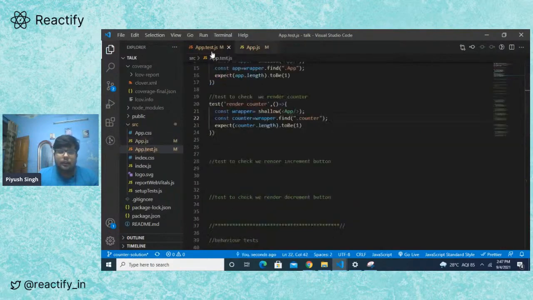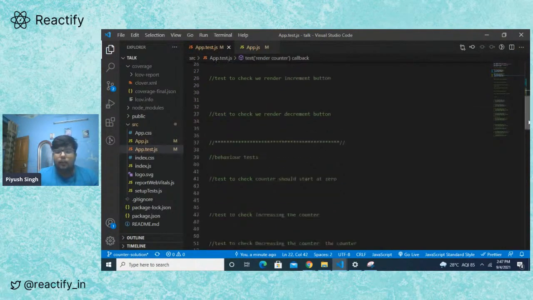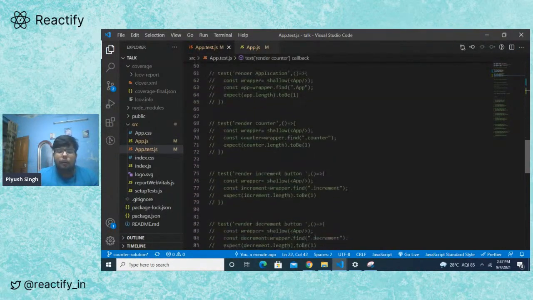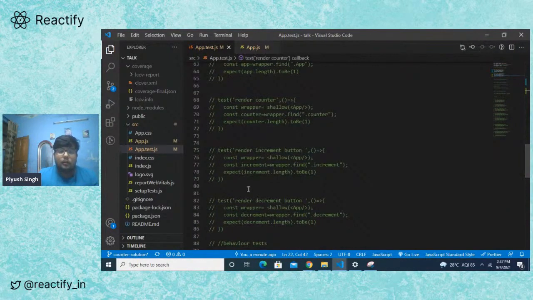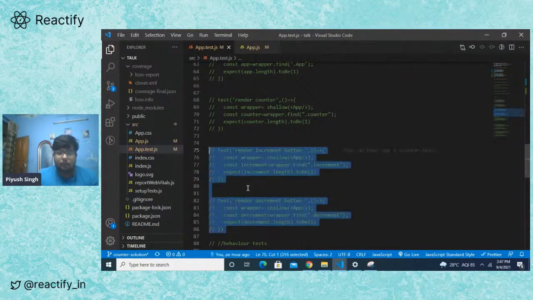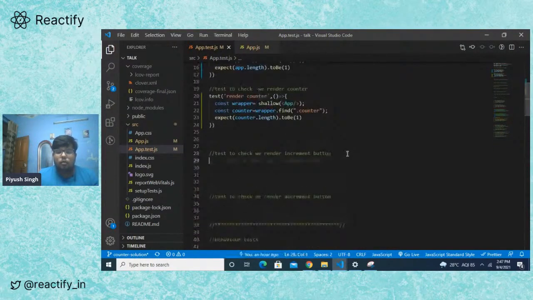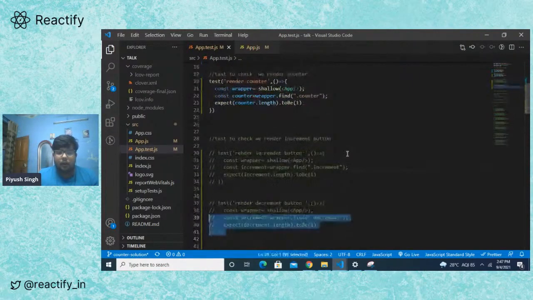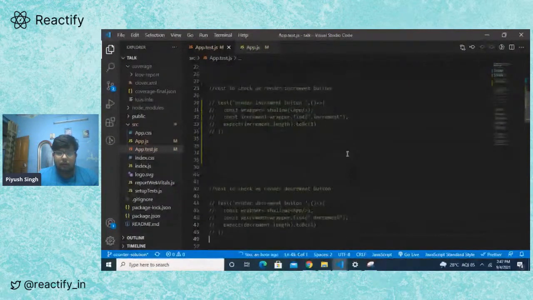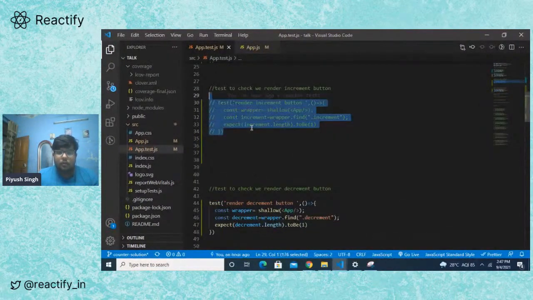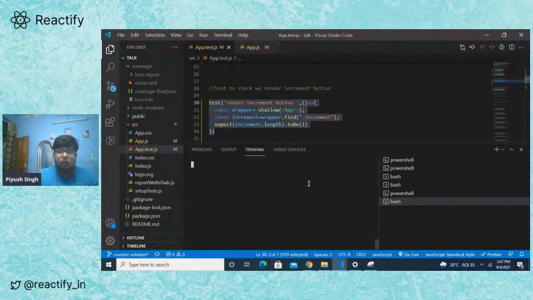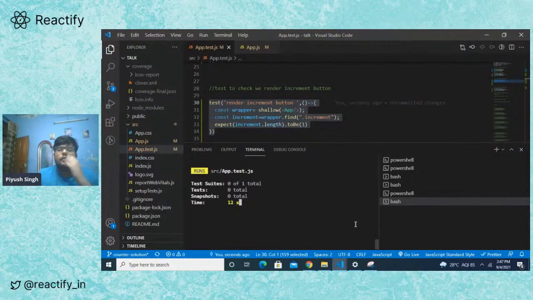Now let's add another test. What we also need is an increment button and a decrement button that need to be rendered. So let's write a test about them. We need a test to check if there is an increment button in the DOM, and we need to check if there is a decrement button in the DOM. Now both of these tests will fail because there is no decrement or increment button as of now on the screen.